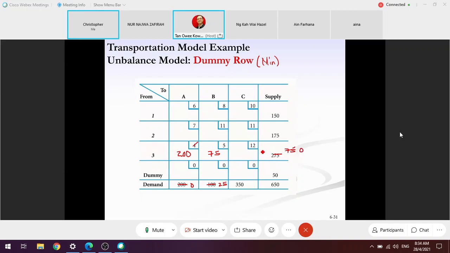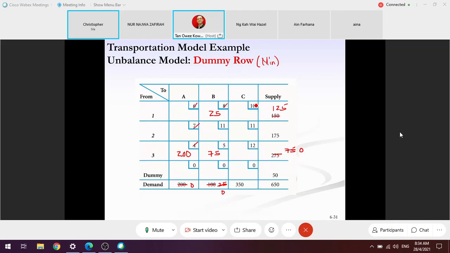Done. Subsequently, 6, I can't fill in because demand has been fulfilled. 7, I can't fill in. Then how about 8? I can only fill in 25, 0. Then this is 1, 2, 5, and 8 is done.